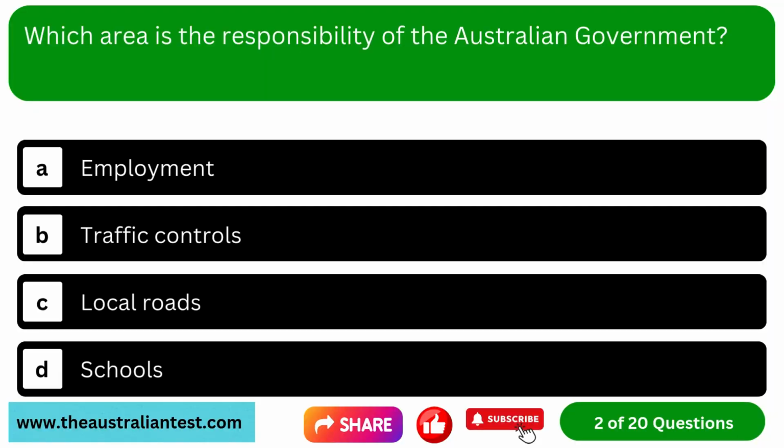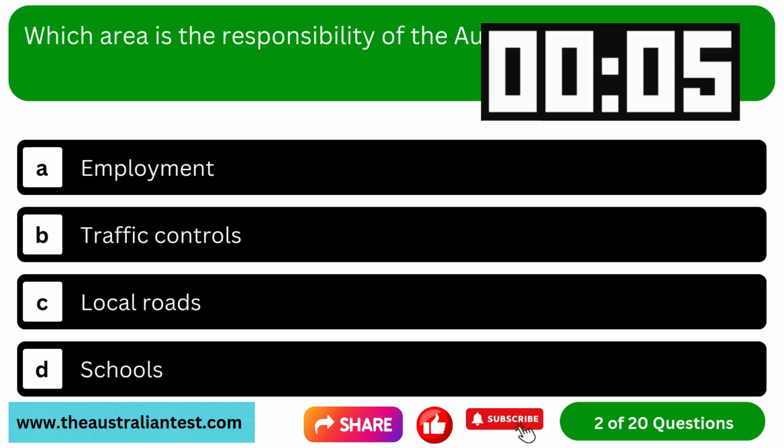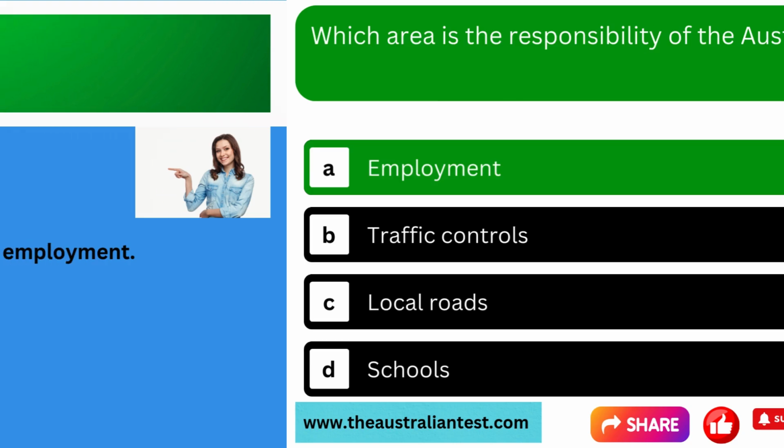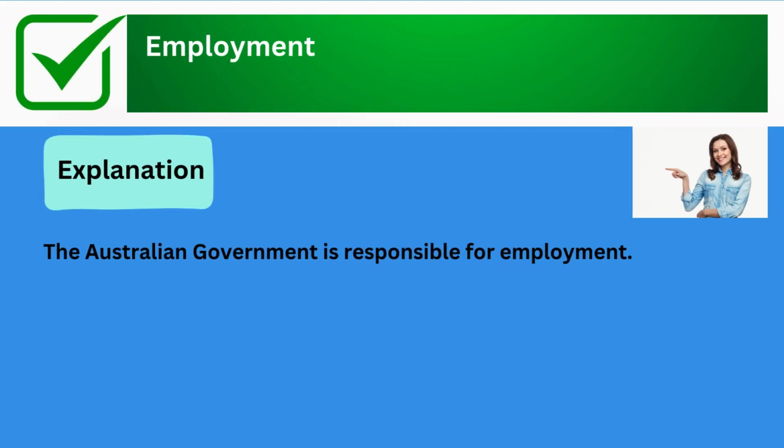Question 2. Which area is the responsibility of the Australian government? Option A. Employment. Option B. Traffic controls. Option C. Local roads. Option D. Schools. The correct answer is employment. Explanation: the Australian government is responsible for employment.